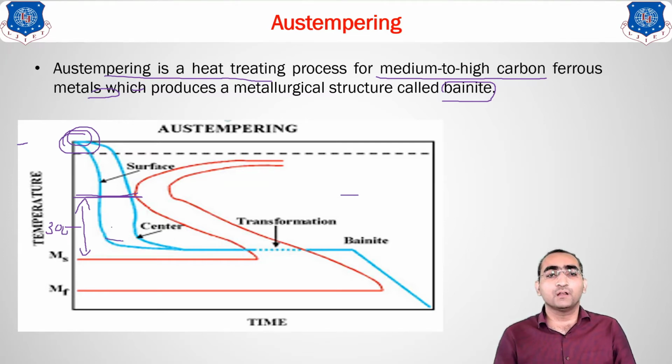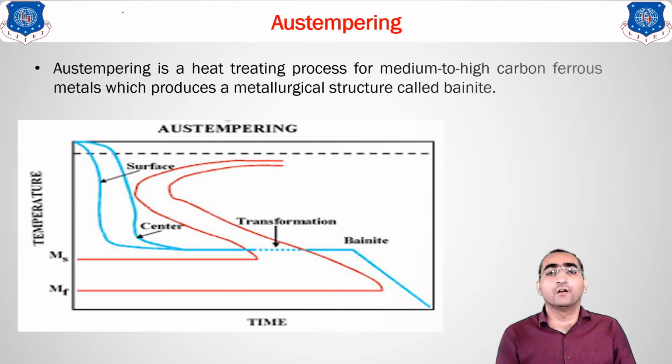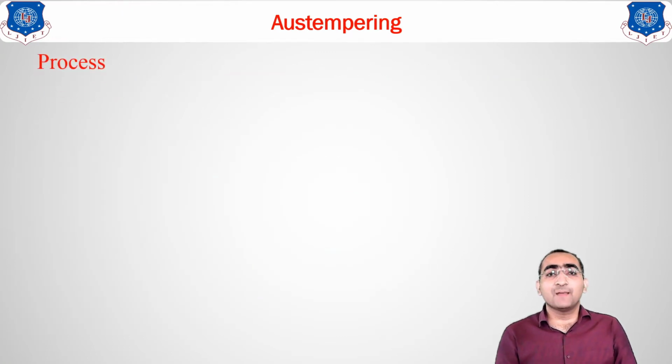After that, hold the material for a very long time. You can see it will enter into the bainitic region. It is kept at that temperature for a very long time. After reaching the bainitic structure, allow it to cool slowly in the atmosphere, and the structure which you will get is known as the bainitic structure. Clear? And this is how the Austempering method works. Now, what is the Austempering purpose?